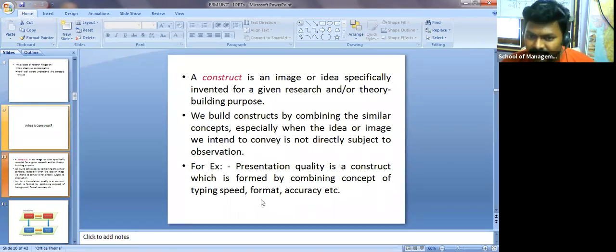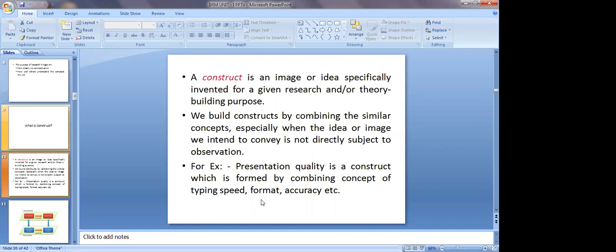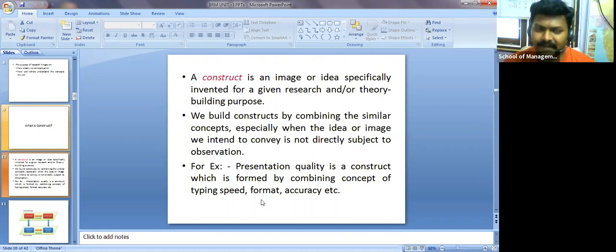So the concepts, or maybe variables, which I'm talking about here, either typing speed, format, or accuracy, are used to know about presentation quality. So presentation quality is my construct. Hope you understand. Any questions? Do you have any questions?